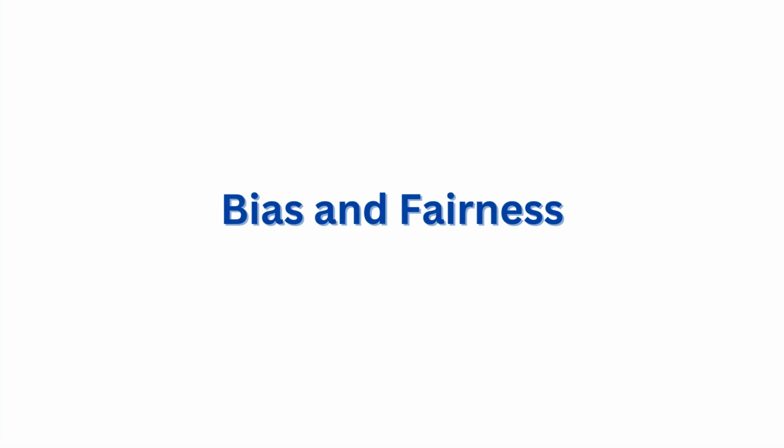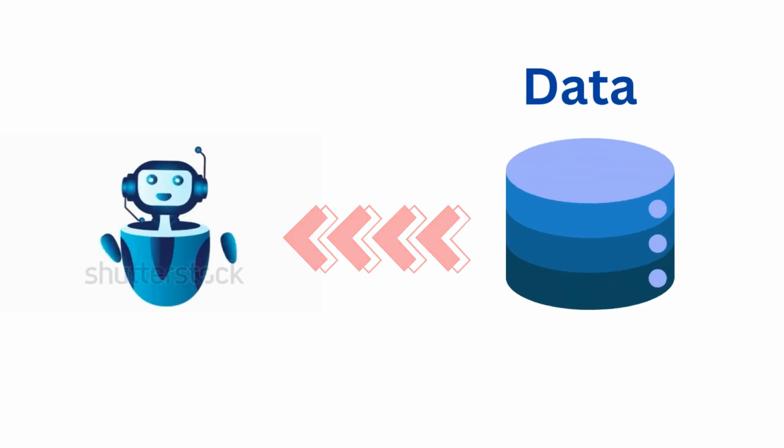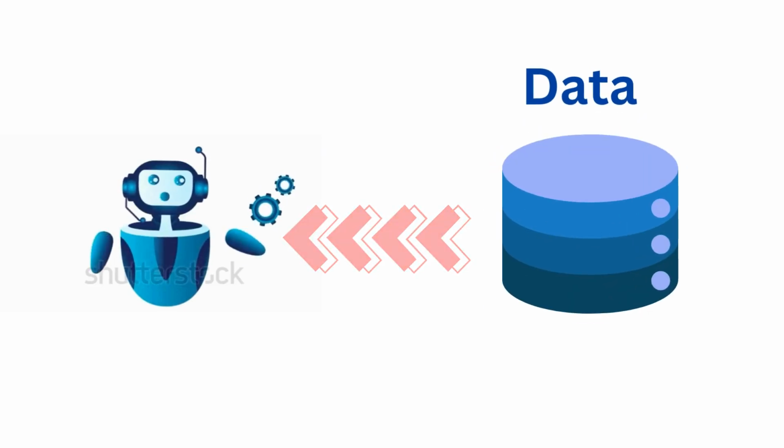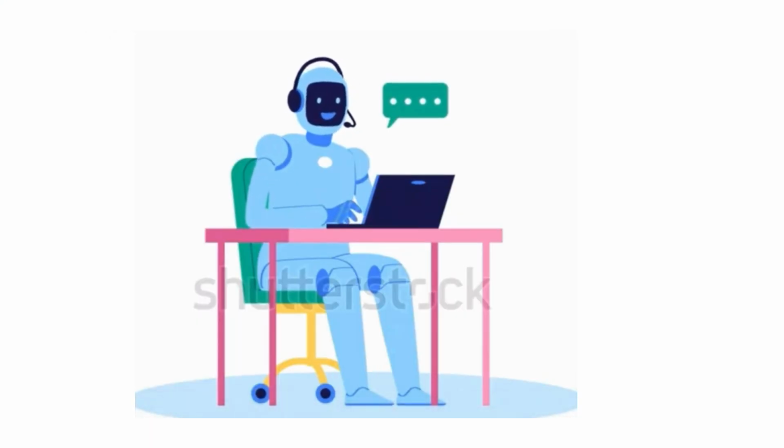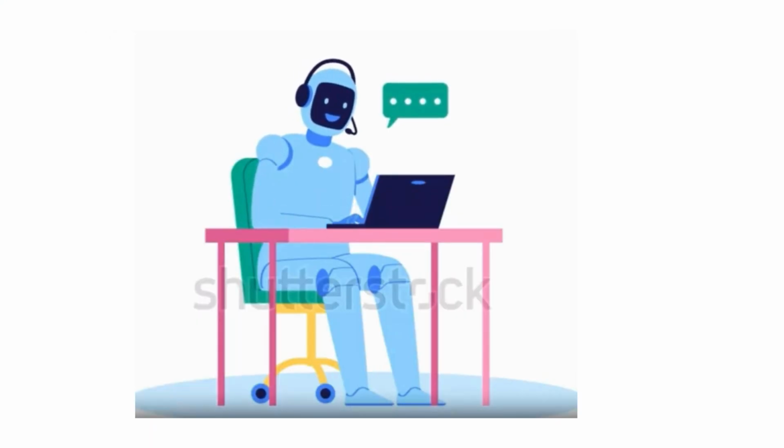First ethical issue is bias and fairness. Bias and fairness in AI refer to how an AI system can treat people unfairly if it learns from biased data. AI systems are trained on large amounts of information, but if that data contains stereotypes or unequal representation, the AI may make decisions that favor one group over another.